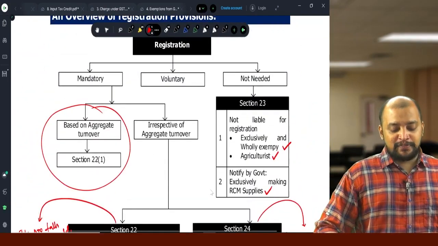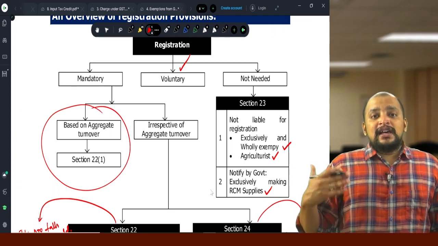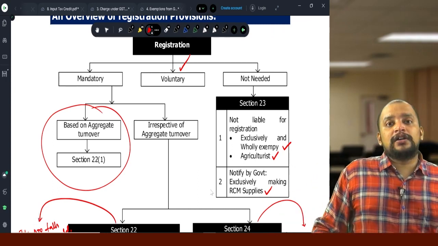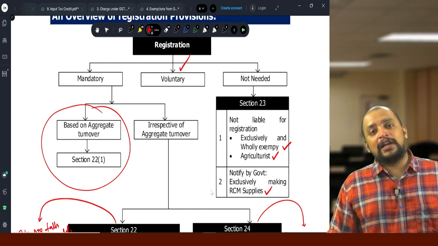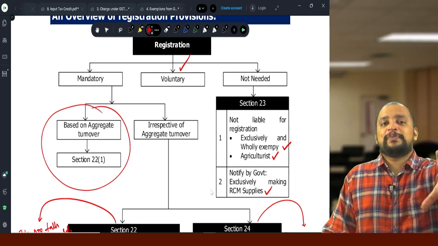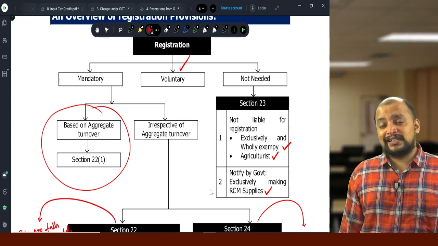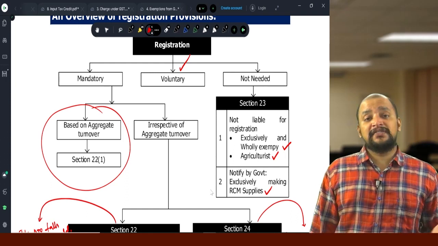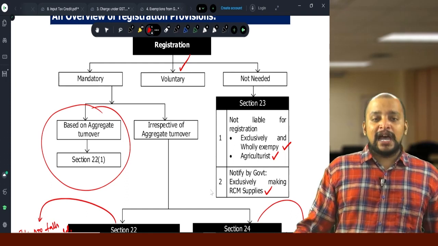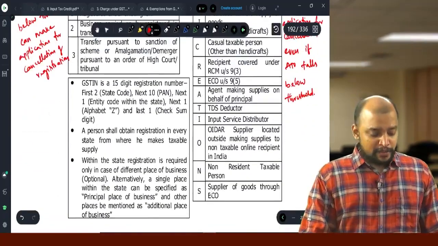Voluntarily also a person can get registered even though they are not covered under threshold limit exceeded or compulsory registration. Even then they can register voluntarily, but if they register voluntarily they need to pay. For example, my aggregate turnover does not exceed the threshold limit, and I voluntarily got registered. Even though I have registered voluntarily, I need to pay GST. Okay. So then there are some points in this regard.